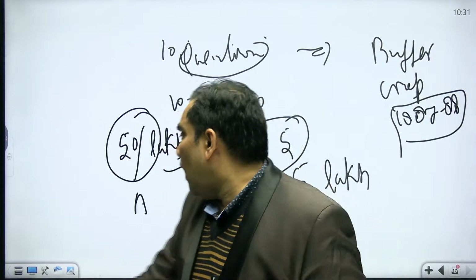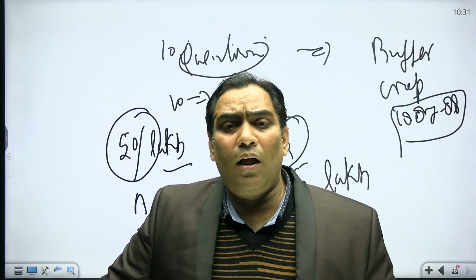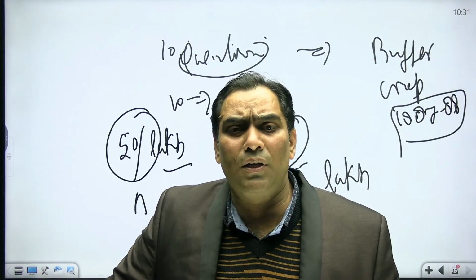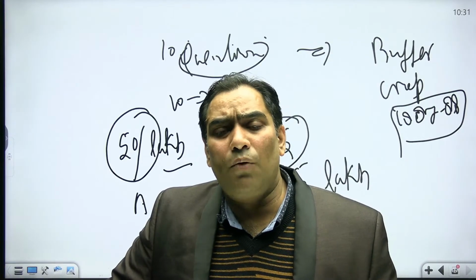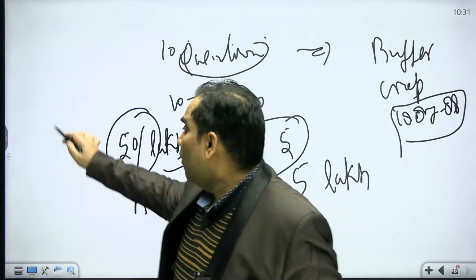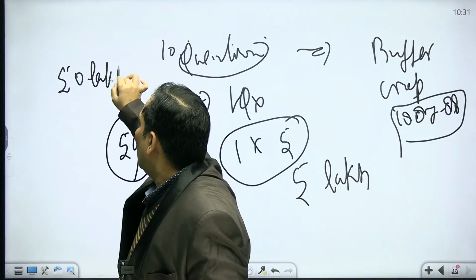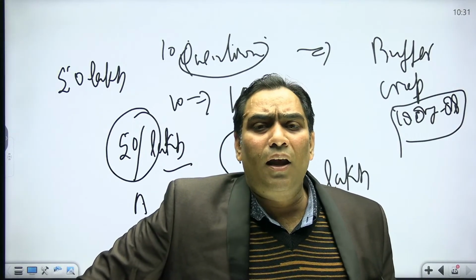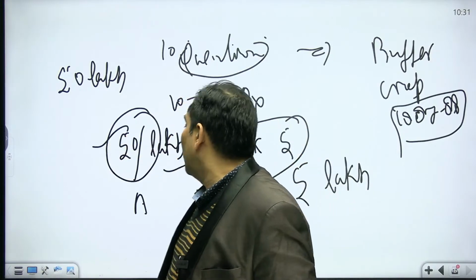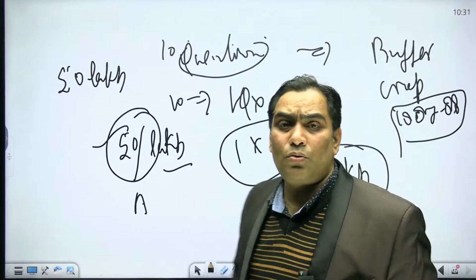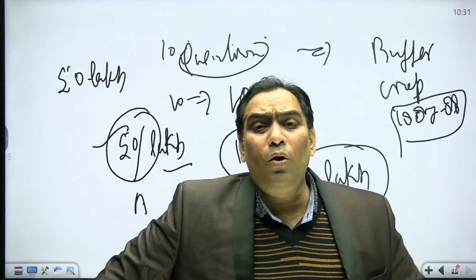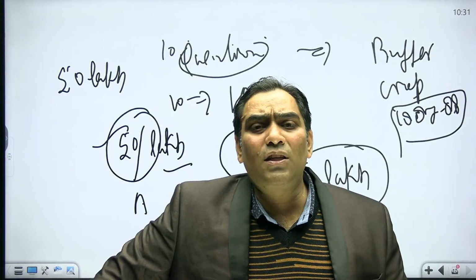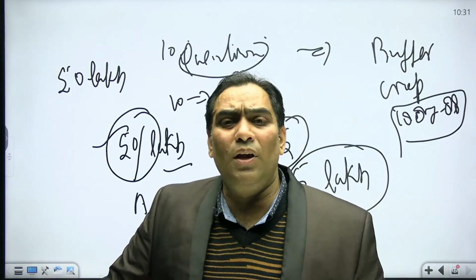So that means we understood with an example that a developed country can give subsidies, or amber box subsidy, or aggregate measures of support, up to, as per our example, 50 lakh crores, whereas the developing countries can only give, in absolute terms, 5 lakh crores. So beyond that, we cannot give. This is the provision of WTO, and that has to be reduced as well.